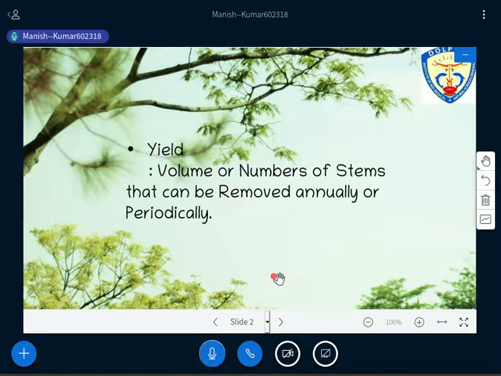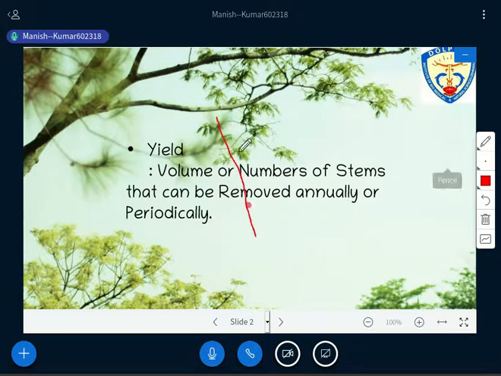Before going to the definition that is written on the screen, first we need to understand the basic things. For example, just look at the slide, all of you, and try to understand. The things become very simple. I'll come later to the definition of yield, but first we need to understand the concept behind yield. Is it okay?